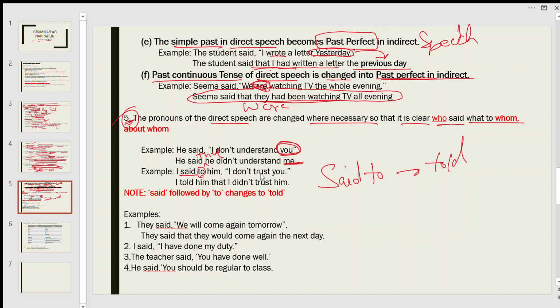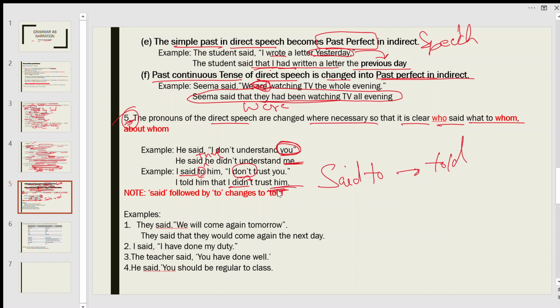It means I am saying this sentence about him. "Don't" is simple present tense, so it becomes simple past: I told him that I didn't trust him. So this is the indirect.